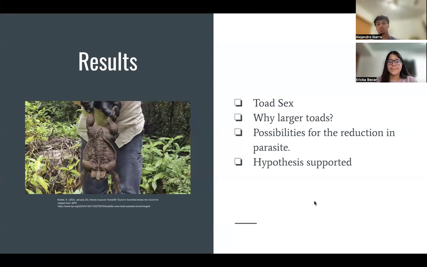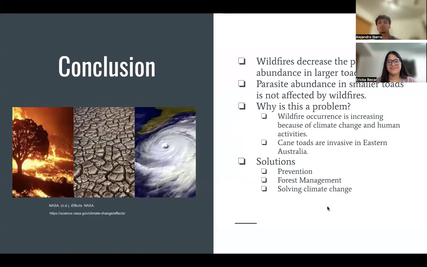And the results do support the hypothesis, in which the researchers hypothesized that wildfires do affect and decrease the parasite abundance in toads. The hypothesis is supported by the results. The conclusion. So wildfires decrease the parasite abundance in larger toads, and parasite abundance in smaller toads is not affected by wildfires. So why is this a problem?